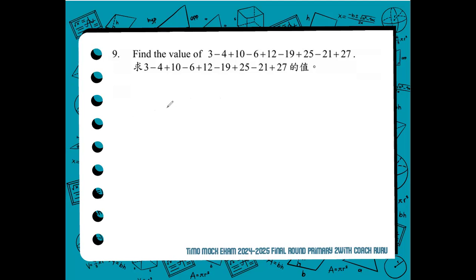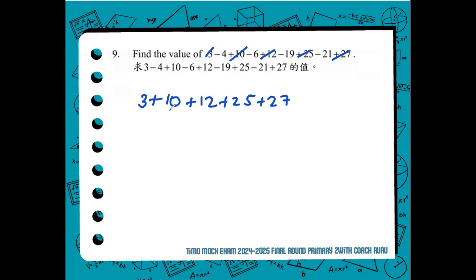Those are technically the fruits that you received. So you have positive 3 or plus 3, then the plus 10, the plus 12, the plus 25, and the plus 27. So these are the fruits that you were able to receive, the numbers that you can add.